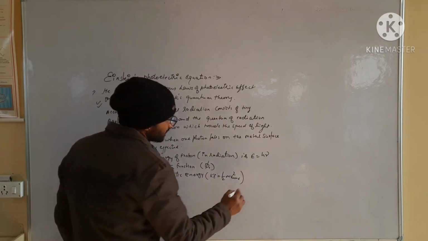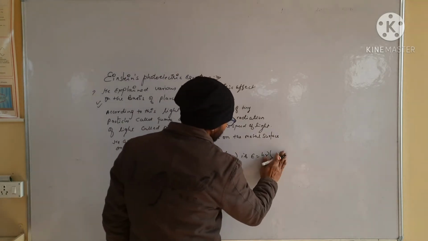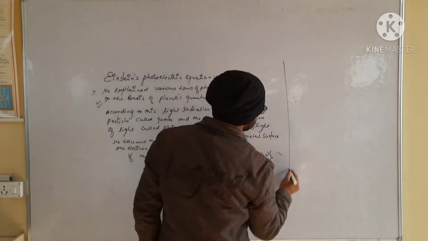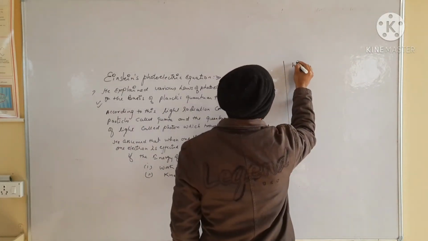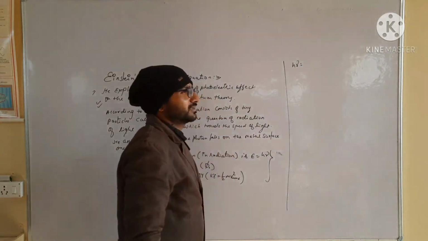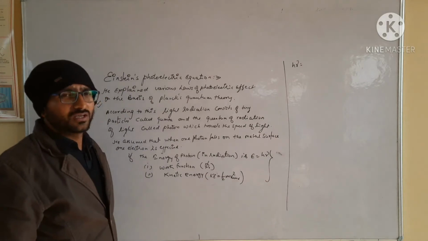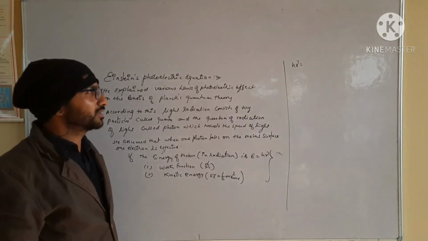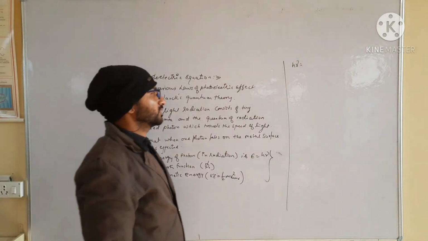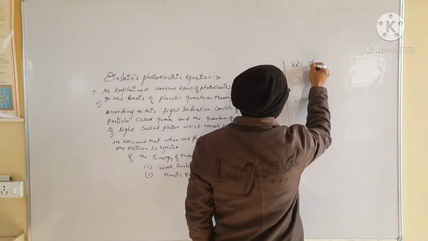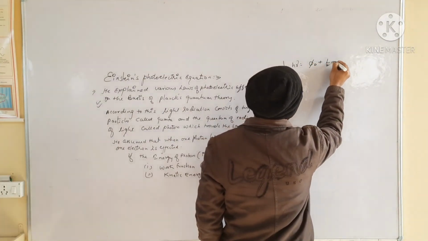So by Einstein's equation, the energy of the incident radiation, or energy of a photon on the given surface, is equal to phi naught plus half m v max square.